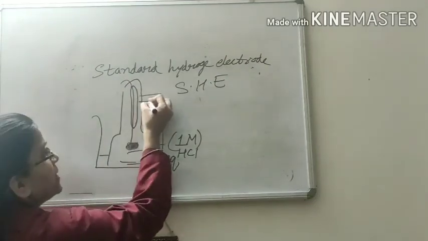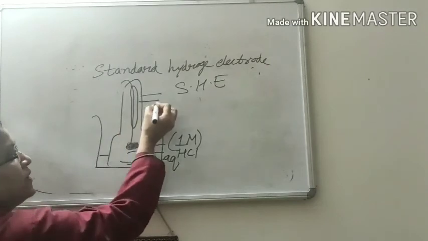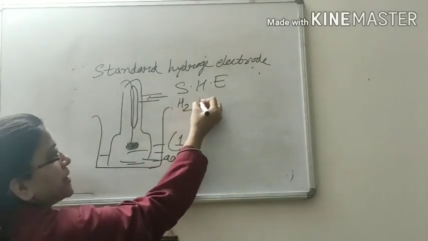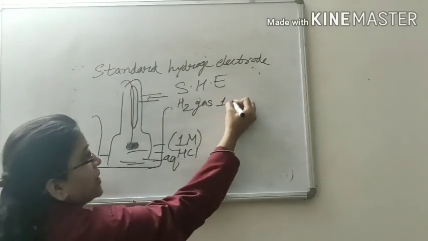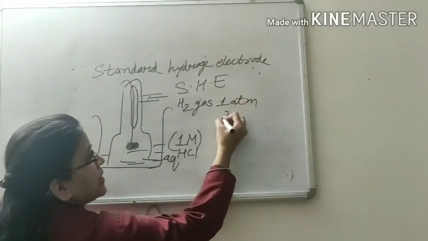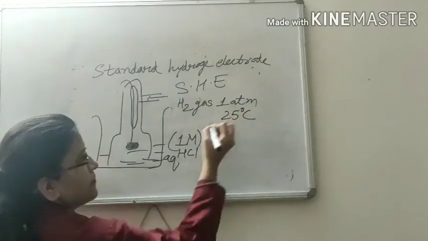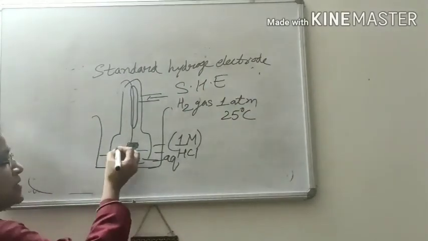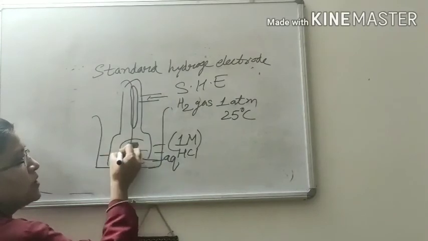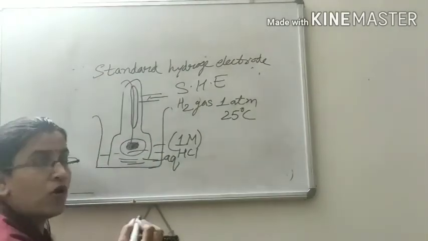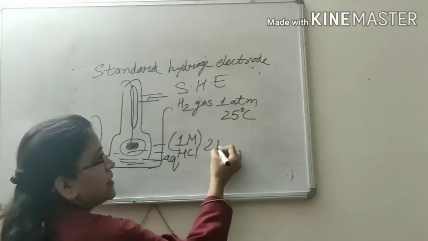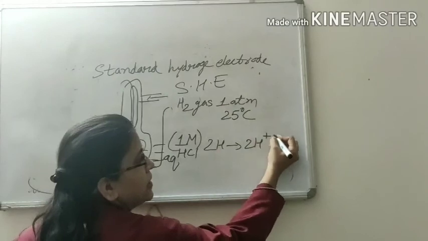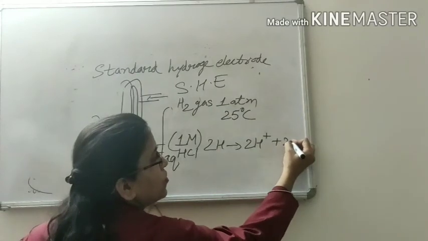Here there is one inlet. With the help of this inlet we pass hydrogen gas at 1 atmospheric pressure and 25 degrees centigrade temperature. When you pass hydrogen gas, this hydrogen gas on this platinum foil is oxidized. It means this hydrogen changes into hydrogen ion and liberates 2 electrons.